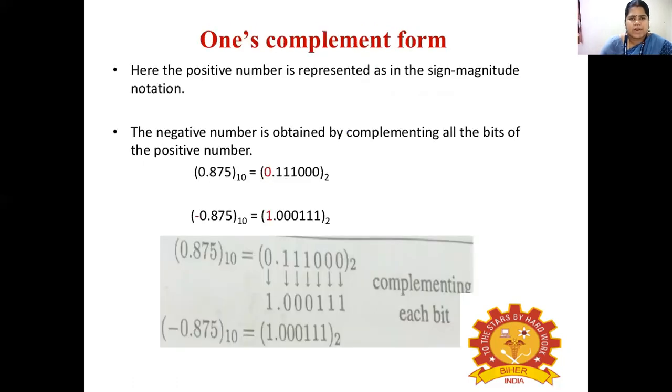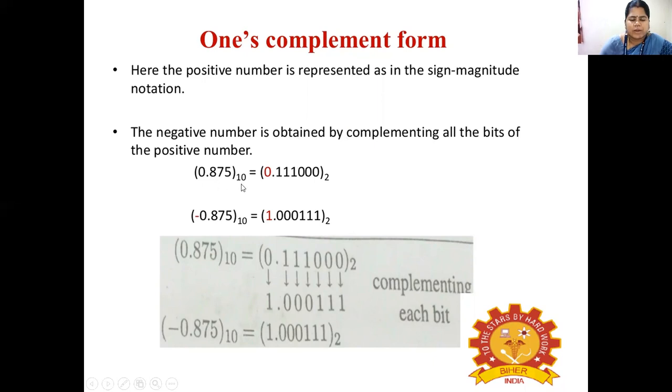And the second type is the 1's complement form. In this form, a positive number is represented the same as in the sign magnitude notation, whereas the negative number is obtained by complementing all the bits of the positive number. Consider the example 0.875 to the base 10.